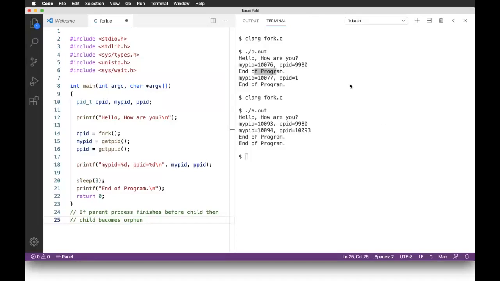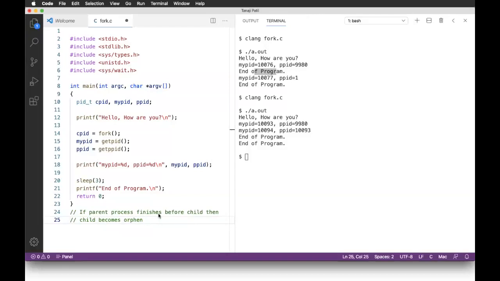Okay, so if the parent process finishes before the child, then the child becomes an orphan. And as I already mentioned, each and every process except the init process must have a parent process. So the init process becomes the parent. Remember this.